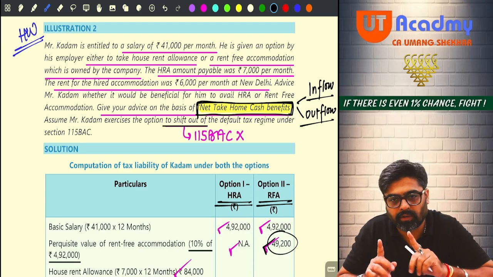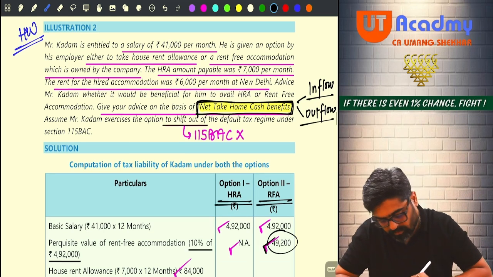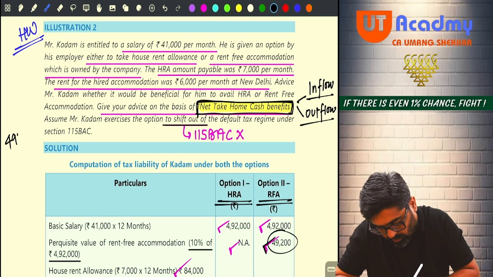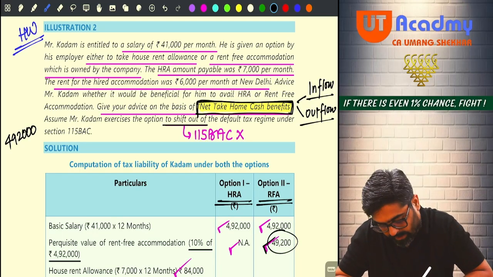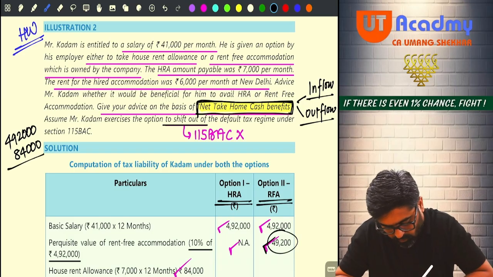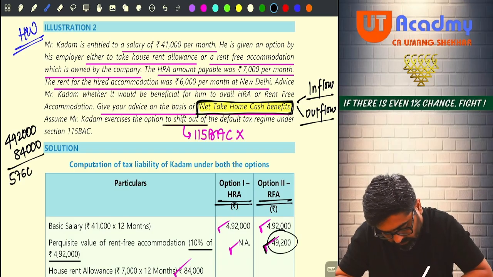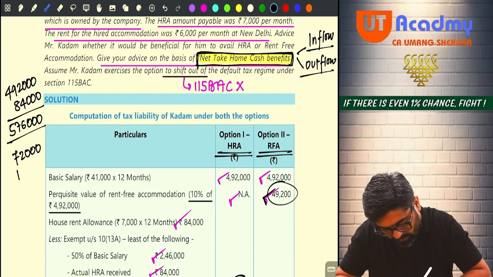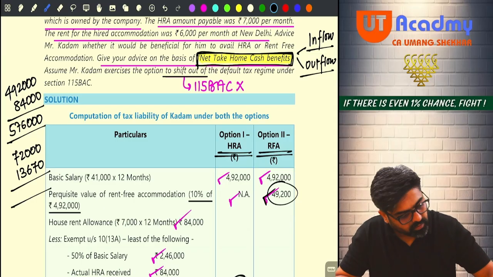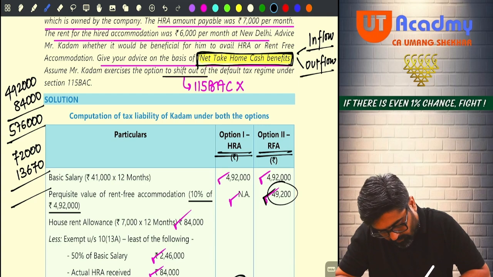Okay, so in the first option, if we see how much money is coming in your hands, 4,92,000 basic salary coming in your hands, then 84,000 HRA coming in your hands. So this is your total inflow, that is 5,76,000. And how much money is going from your hand, 72,000 rent you will pay, and 13,670 tax you will pay. So 72,000 plus 13,670, 85,670.